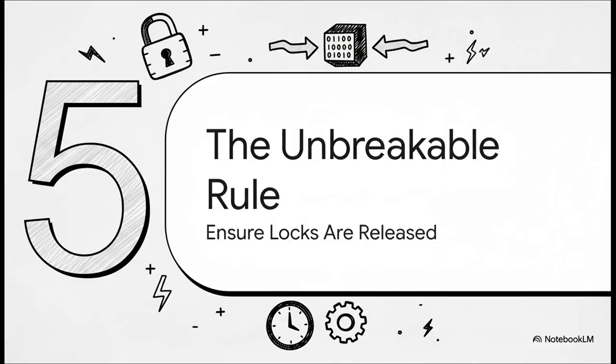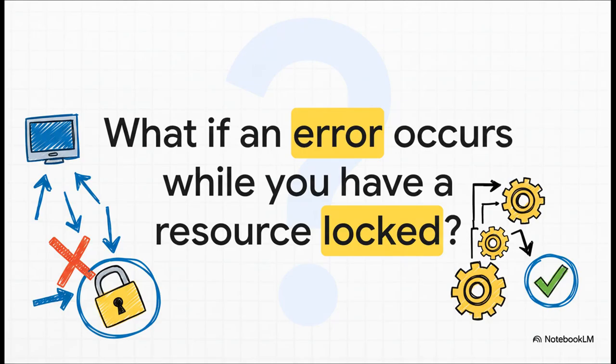Okay, we've talked about what to lock and how to lock it to avoid deadlocks. But that leaves one last and, I mean, absolutely critical question. What happens if something goes wrong? If your code throws an error while it's holding a lock? Just think about that for a second. Our patron has the book, they've locked it, they're about to write, but oh no, their pen runs out of ink. That's an unexpected error, right? Now, if they just get frustrated and walk away, what happens? The book is still locked, forever. Nobody else can ever use it, and the whole library just grinds to a complete standstill.